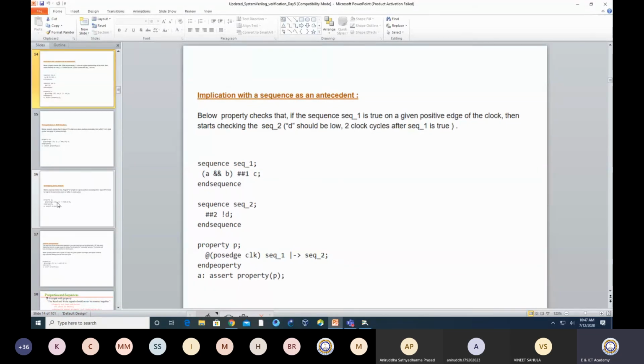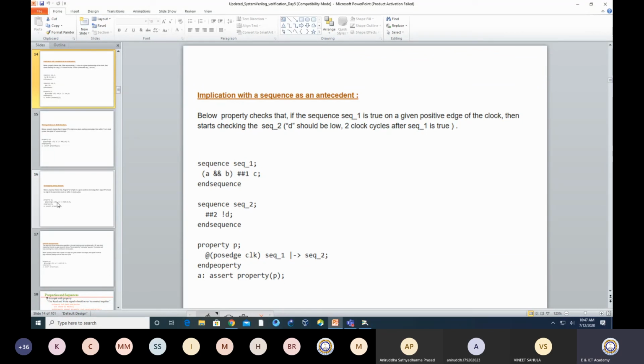See, we talk about assertion when the relation is there. Now you can check it, D is not asserted. Now the ##2 delay is always with respect to some point of time. If you just remove sequence 1, then I am not sure what is the need of writing this assertion. You are just checking whether D is asserted or not. So there is no relation.